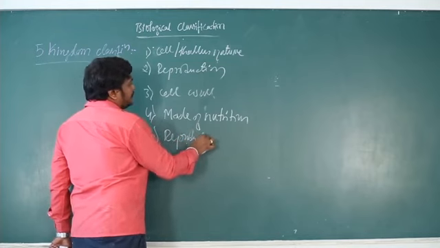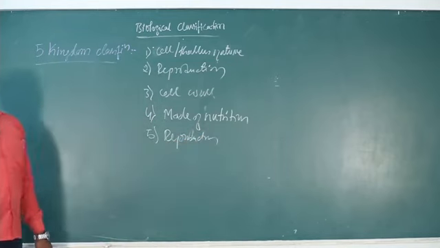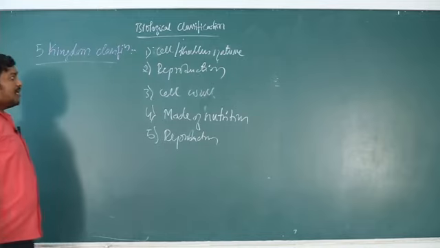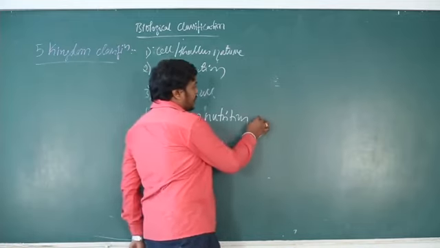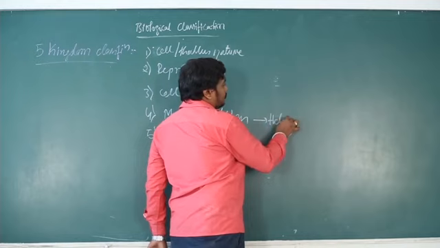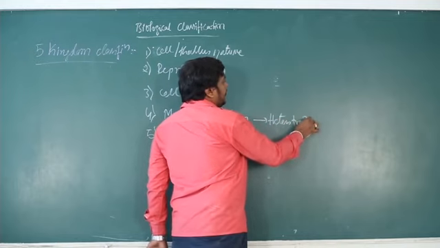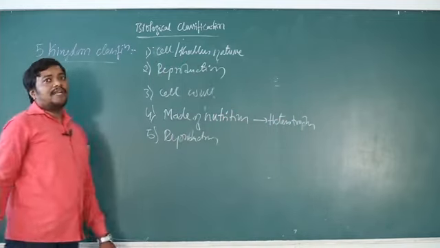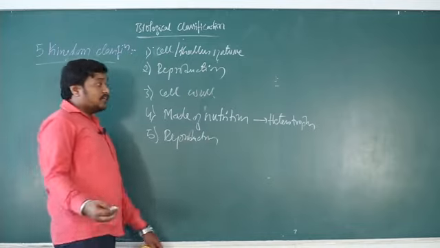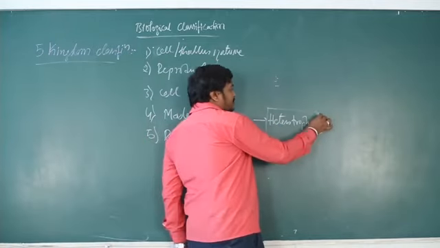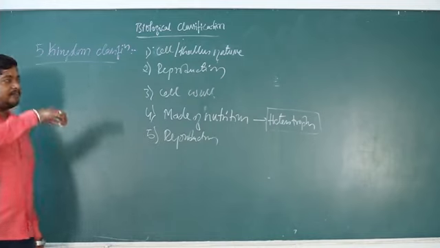By considering these factors, he created the new kingdom, Mycota. They have heterotrophic mode of nutrition. Why did he separate them from plants? All plants are autotrophs, but fungi are heterotrophs. This is the major reason he shifted fungi from the plants.